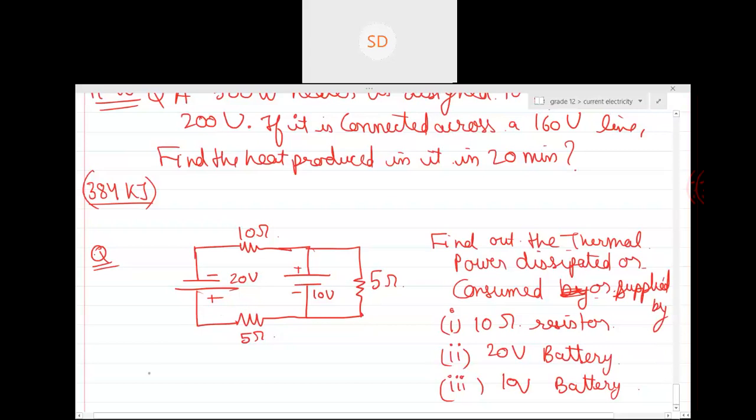So try to do this question. How to calculate the power through a battery: the EMF multiplied by whatever current flows through it. And how will you see whether it is supplying or absorbing? By seeing the direction of the current. If the current is going from negative to positive inside the battery, then power is supplied. And if the current is going from positive to negative, that implies power is absorbed. Accordingly, we'll see the question.